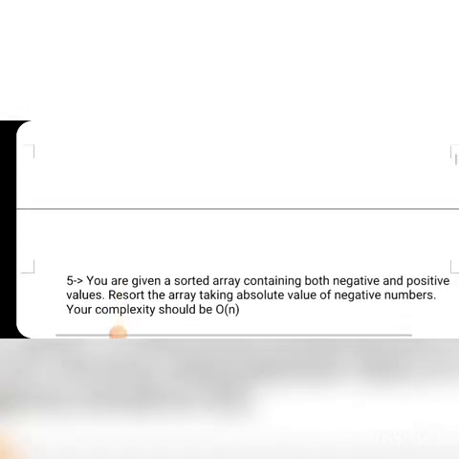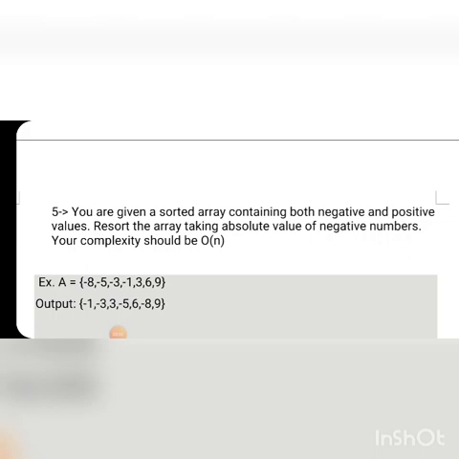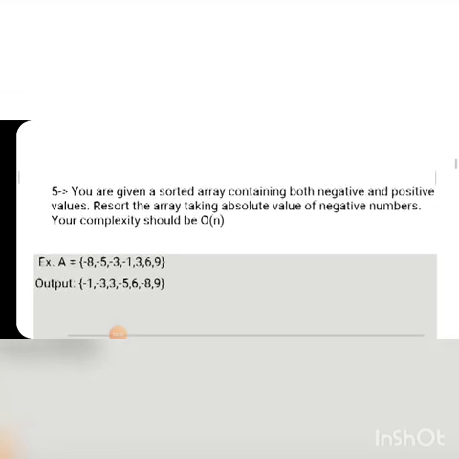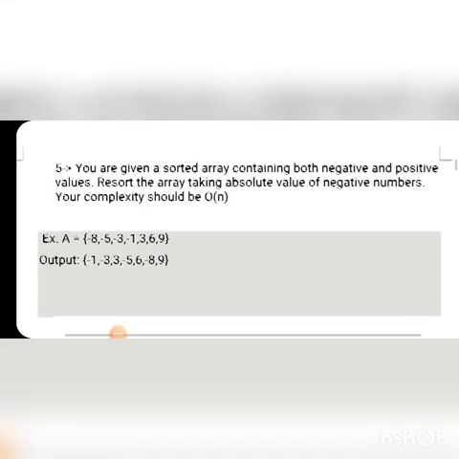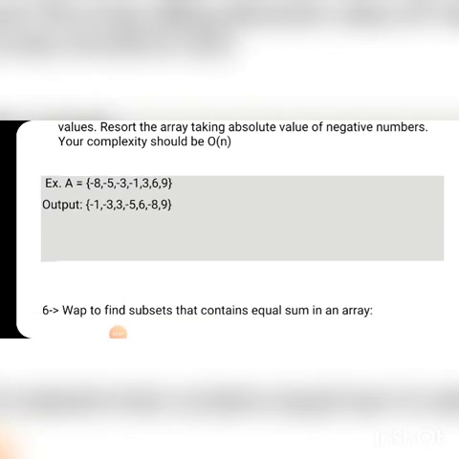The fifth question they ask is: you are given a sorted array containing both negative and positive values. Resort the array taking the absolute value of negative numbers. Your complexity should be O(n). An example array is -8, -5, -3, -1, and so on, and the output is in the form of -3, 3, -5, 6, 7, 8, 9.